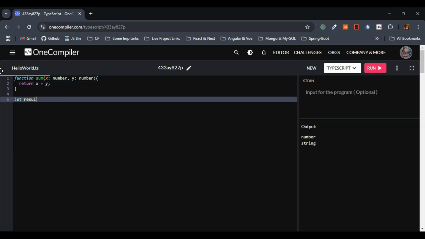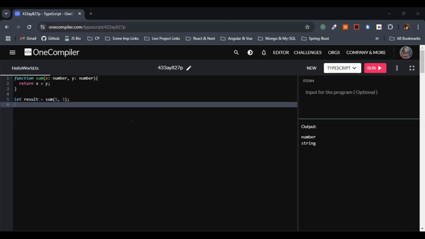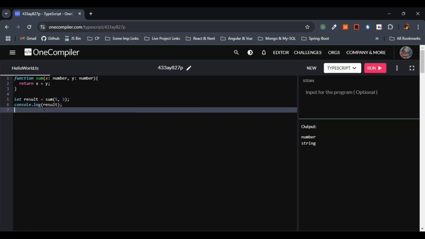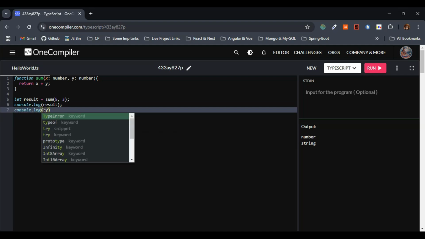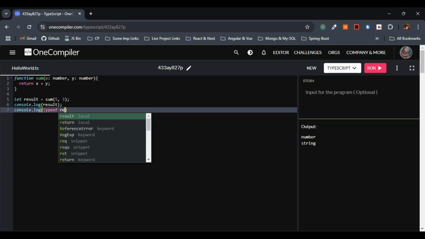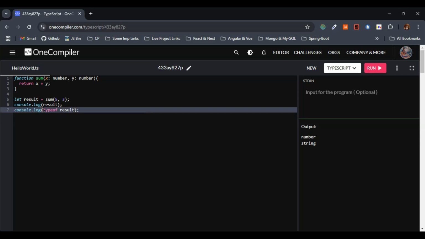I'll just quickly make use of the variable name result, and let me make use of the function sum, and let me give 5, 3. So here, let me log something, console log of result. I'll just pass the result here. And one more thing, I'll give console log of type of result.